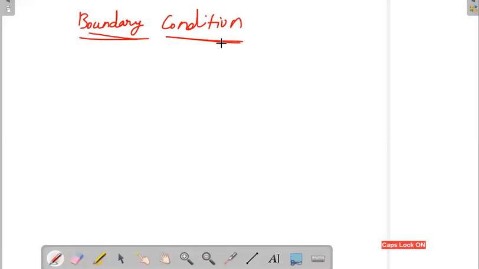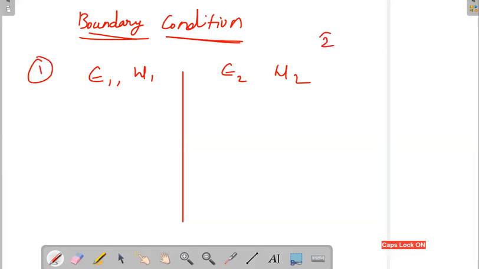Boundary condition means something like whenever you have two different media. Suppose this is medium 1, having medium properties epsilon 1, mu 1, and this is medium 2, with epsilon 2, mu 2.